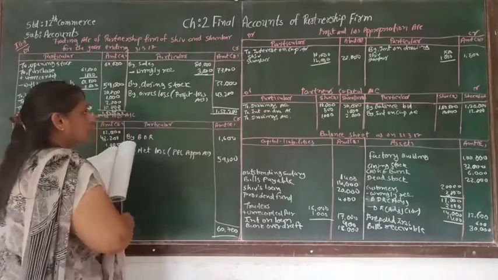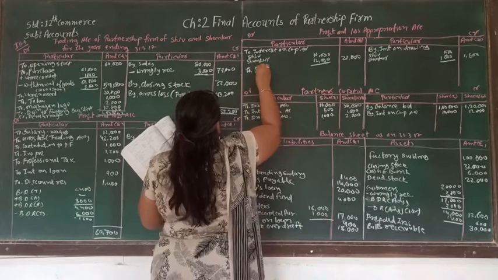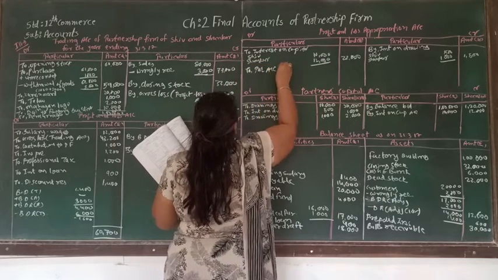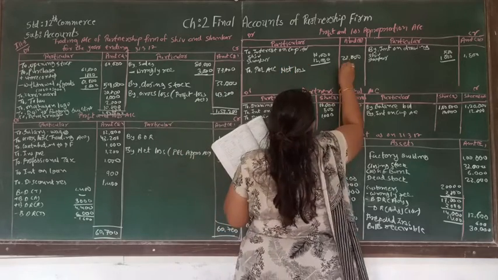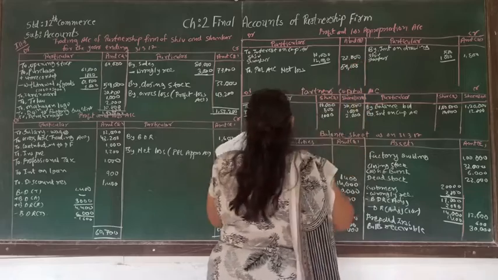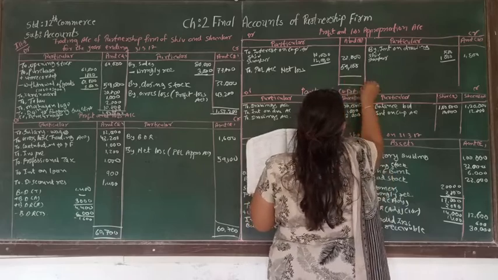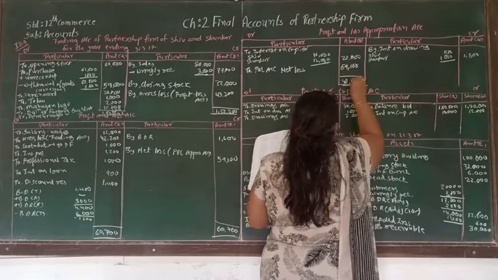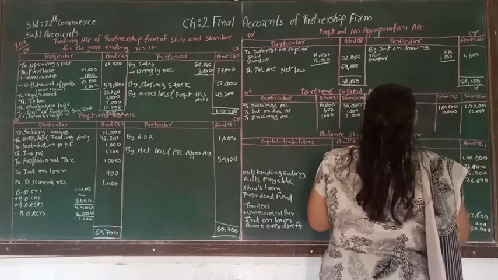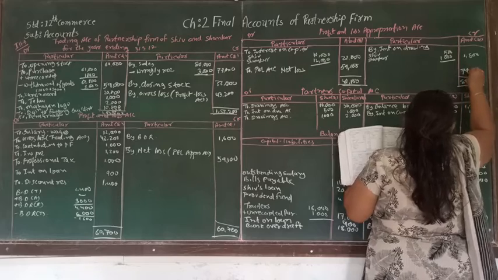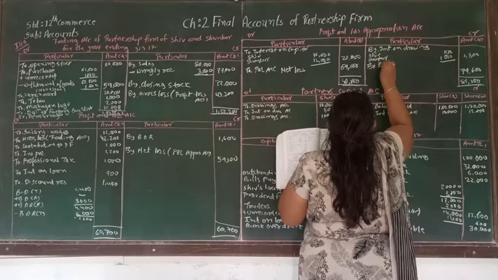On the profit and loss appropriation account, the net loss is 59,100. From 59,100 and 22,000, the total will be 81,100, and that is taken to the other side. If we deduct, the balancing amount will be 79,600 by partners capital account.